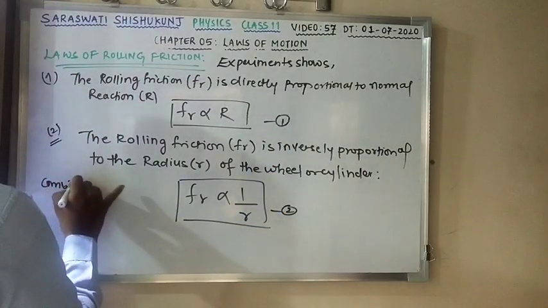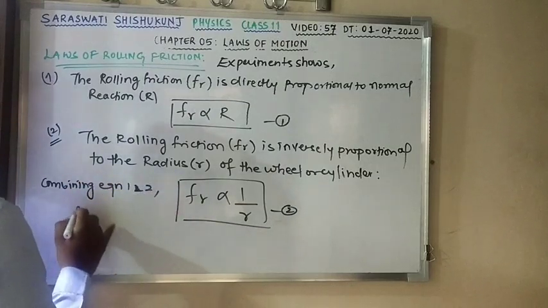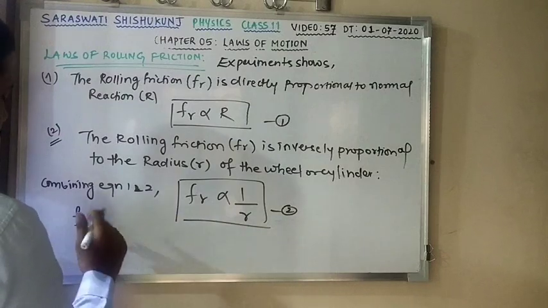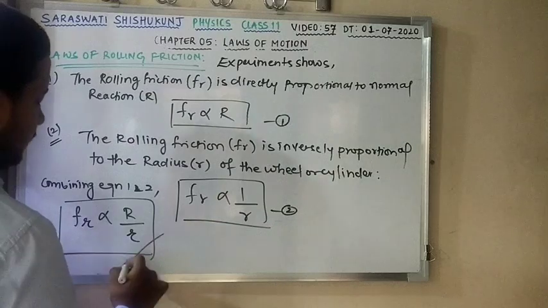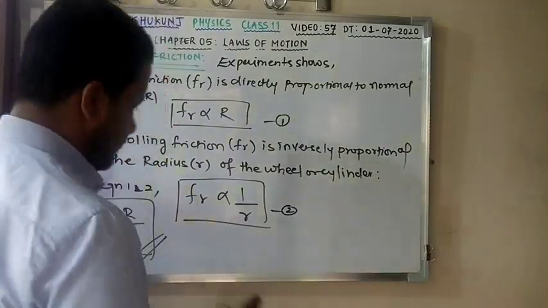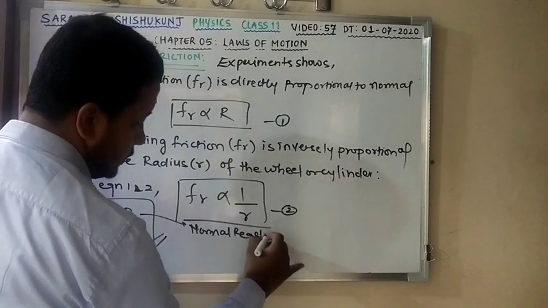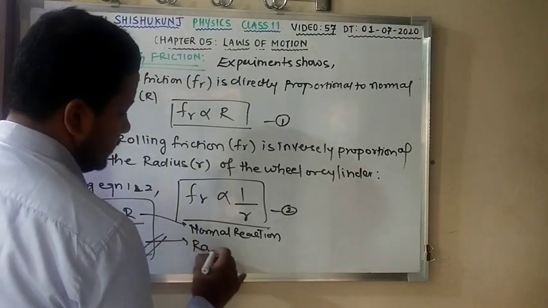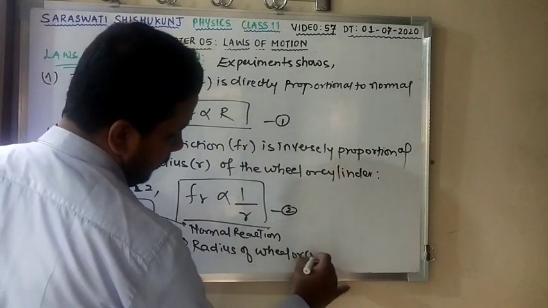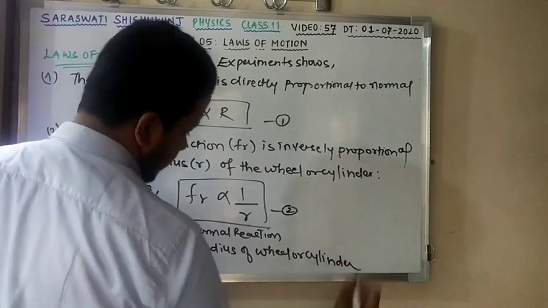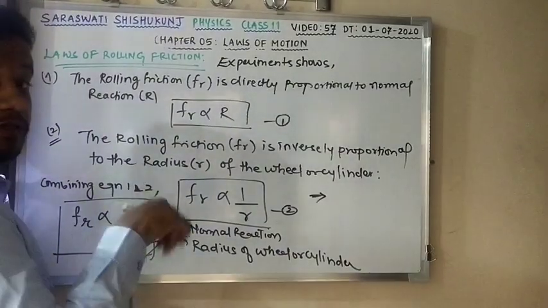Combining equations 1 and 2, what am I going to get? Fr is proportional to capital R by small r. What is capital R here? The normal reaction. And what is small r? Small r is the radius of the wheel or cylinder. At least is it clear? Completely fine.